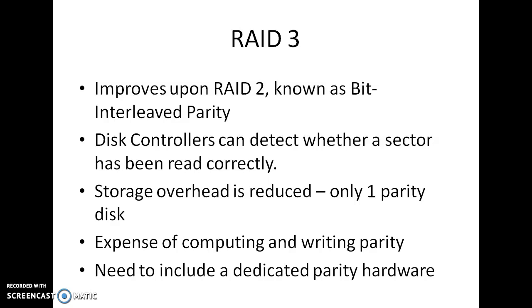In RAID level 1, the storage overhead will be large, since there is mirroring. Each and every piece of data is mirrored here, so in RAID level 3 the storage overhead will be reduced. The transfer rate for reading or writing a single block in n times will be fast as compared to RAID level 1.